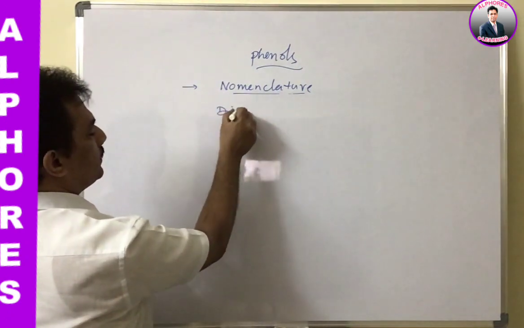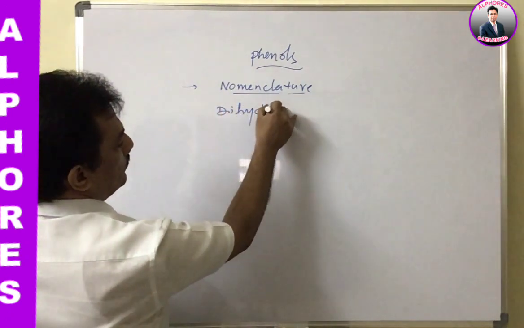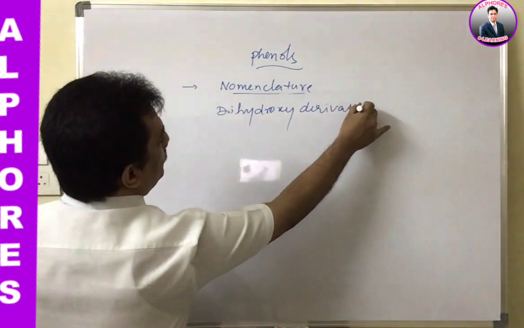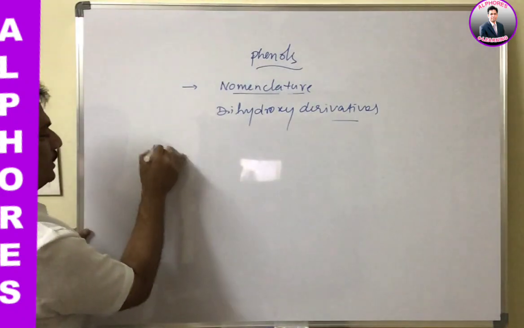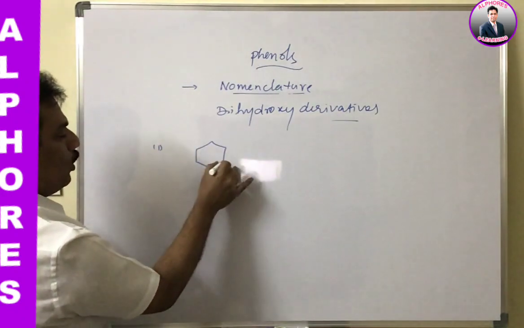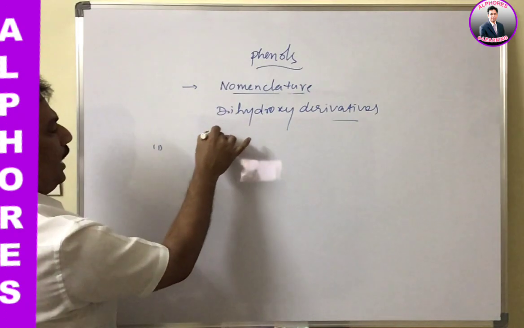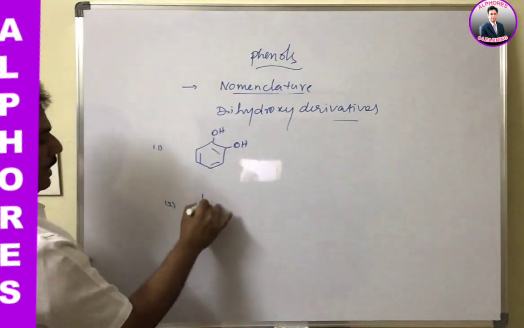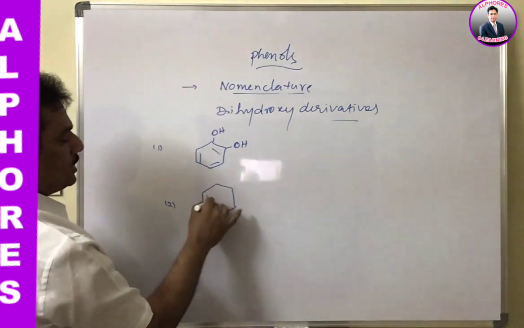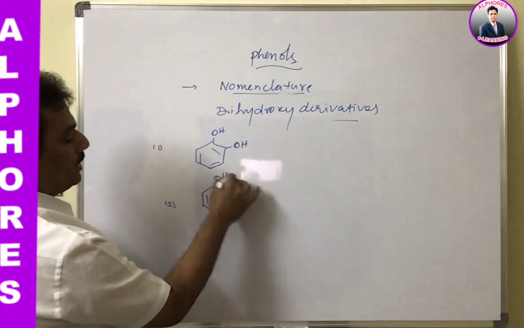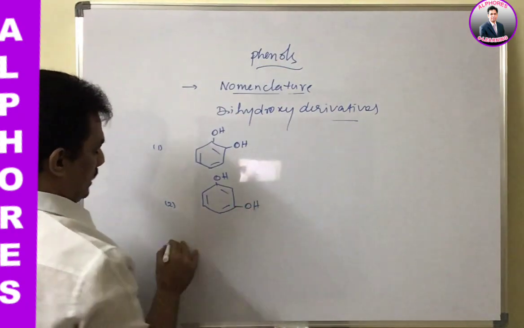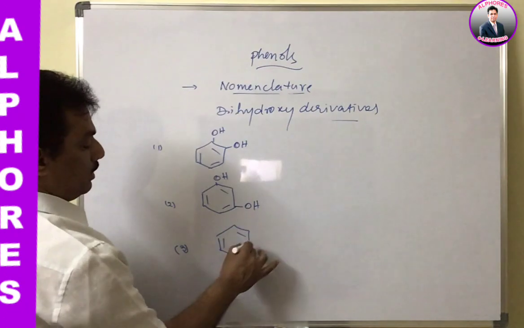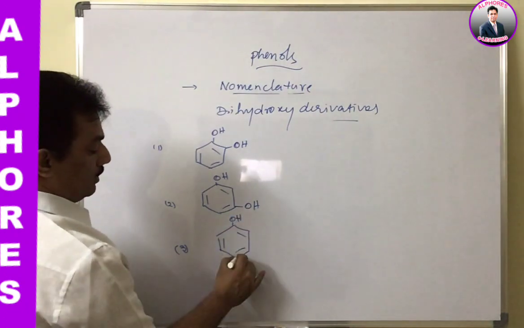Dihydroxy derivatives. Here, first one is nothing but OH groups at ortho position to each other, and the second one is these OH groups are meta to each other, and the third one is these OH groups are para to each other, like this.